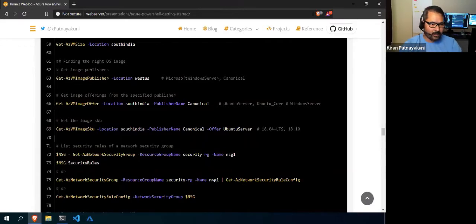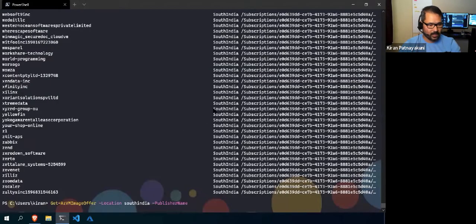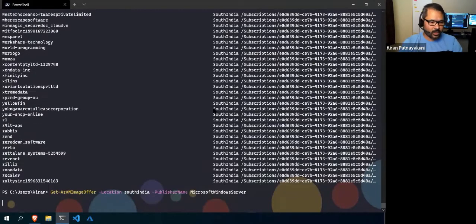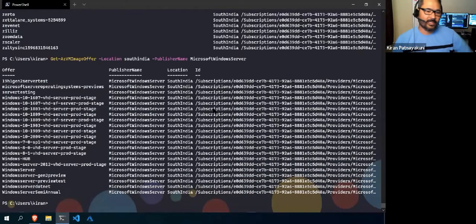Right, so now if I want to fetch the information here, I'll use Windows Server only. The publisher is Microsoft Windows Server, so that it will show all the offerings from that publisher.